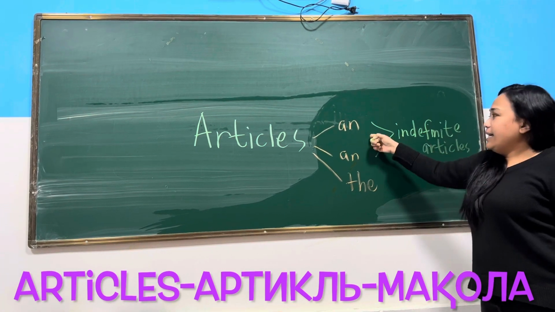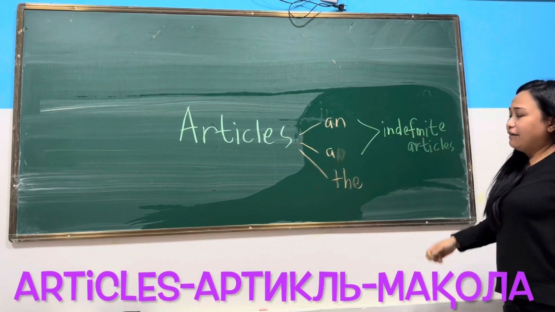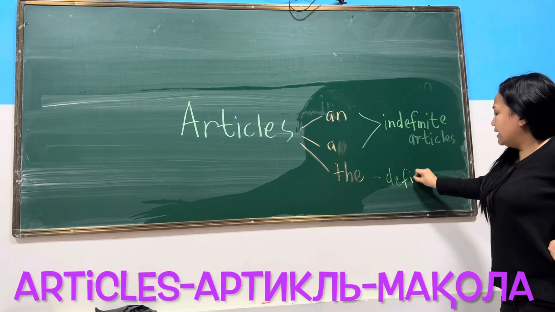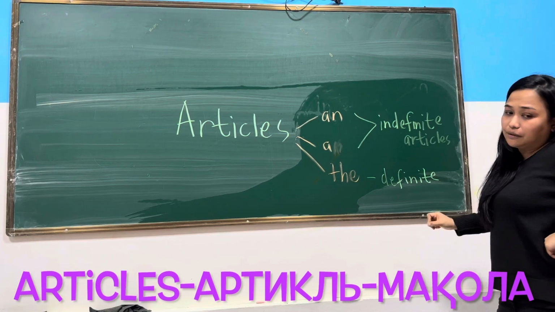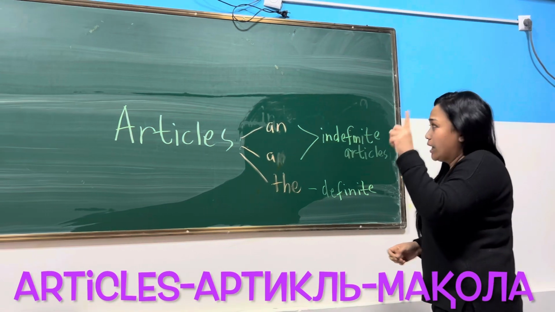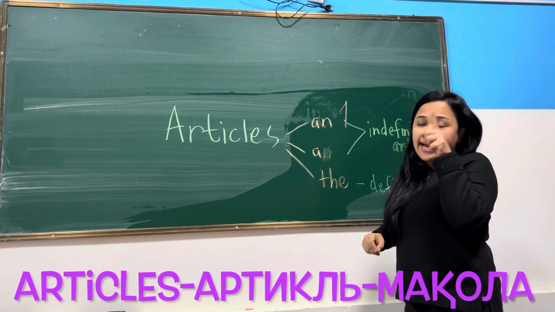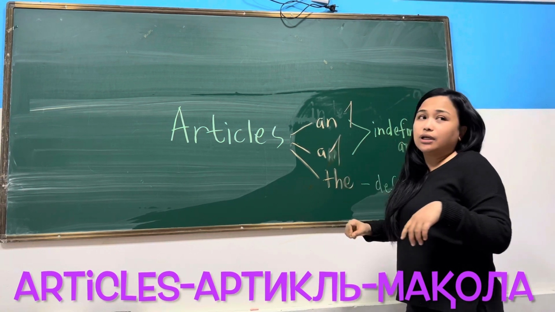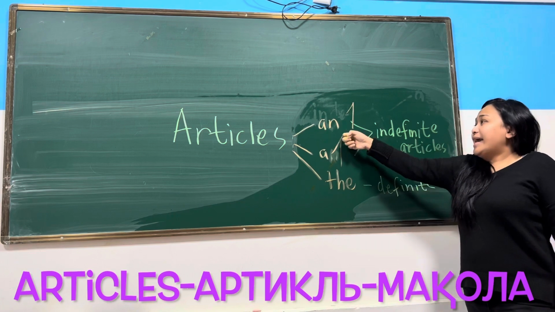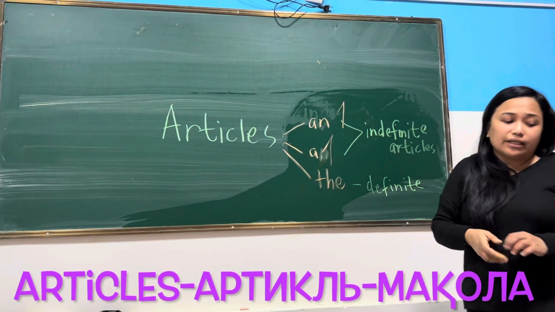A and an are indefinite articles, and the is a definite article. A and an mean one. An apple, one apple. A book, one book. Understood? A and an mean one, and they are indefinite articles.